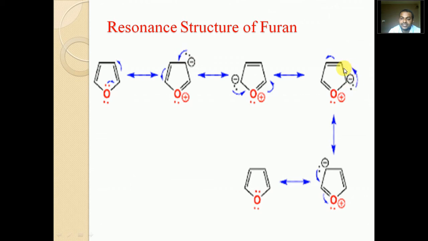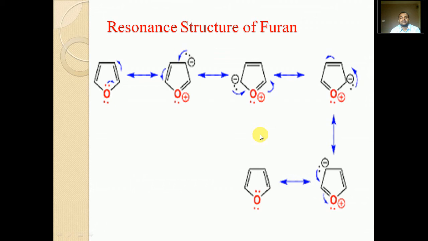This way they will shift towards this, and to satisfy valency, the pi bond will shift towards this carbon, and this carbon will acquire a negative charge. As we have seen, each carbon atom is acquiring a negative charge. Finally this negative charge shifts toward this carbon, and the oxygen gains the electron. Any positively charged species, when it gains an electron, becomes neutral. Here we will get the same as the earlier structure.